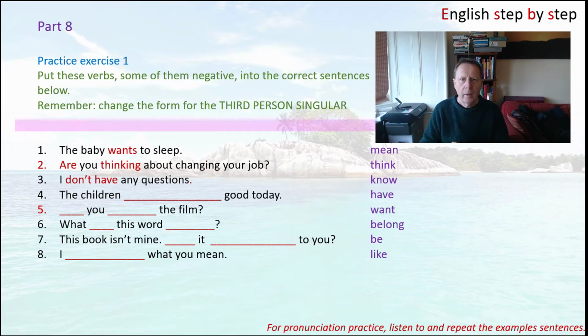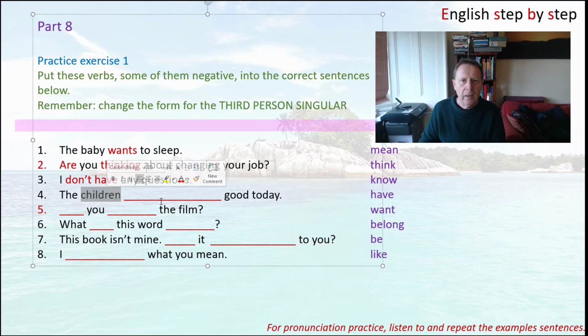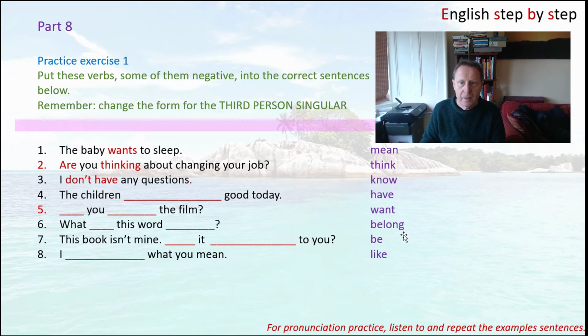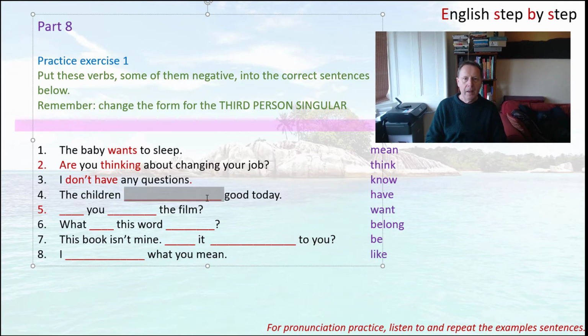Now the next one had a little mistake at the beginning, but I've corrected it now, and you can see it's about the children. And here we need to use the present continuous, and in this case it's with the verb be. So the present continuous, because it's today, so it's a temporary period, and then we need the verb to be, so it's are because it's plural, and then being because it's the present participle.